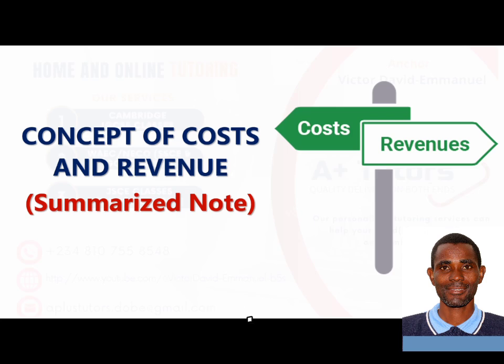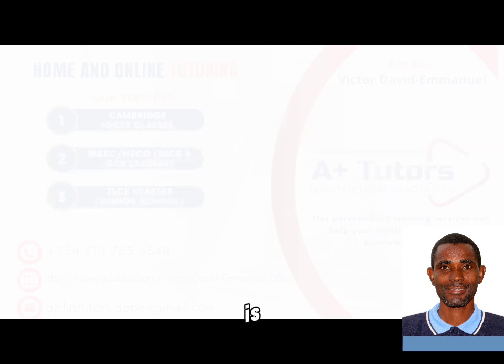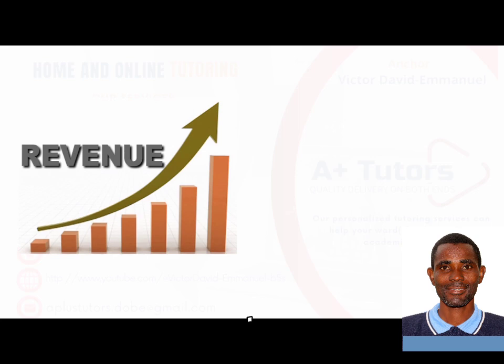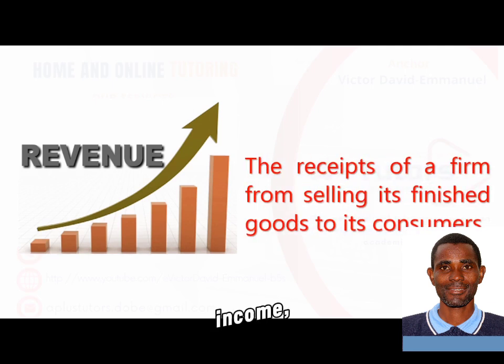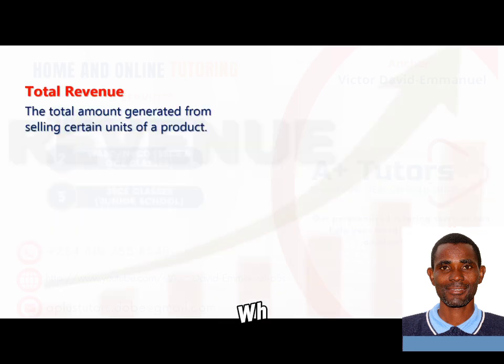Welcome back. We shall be looking at what is revenue. And when we talk about revenue, what does it mean? Revenue simply refers to the income, the receipts of a firm from selling its finished products to its consumers. And what is total revenue, what is marginal revenue, and what is average revenue? Now, total revenue, what is total revenue?